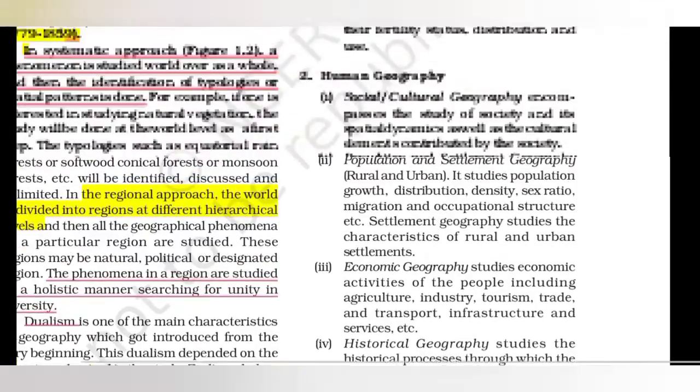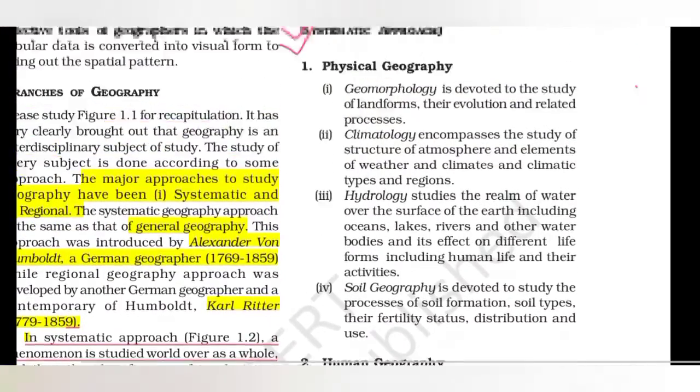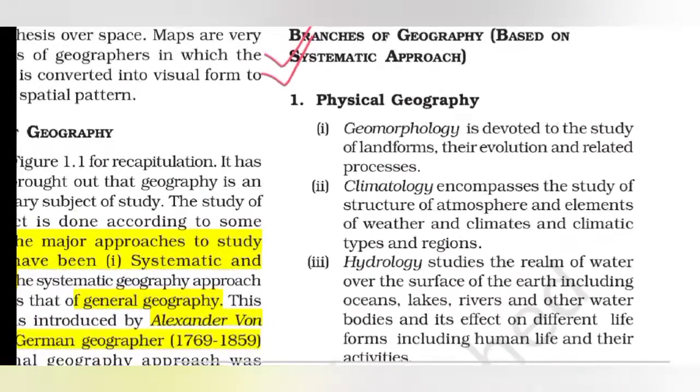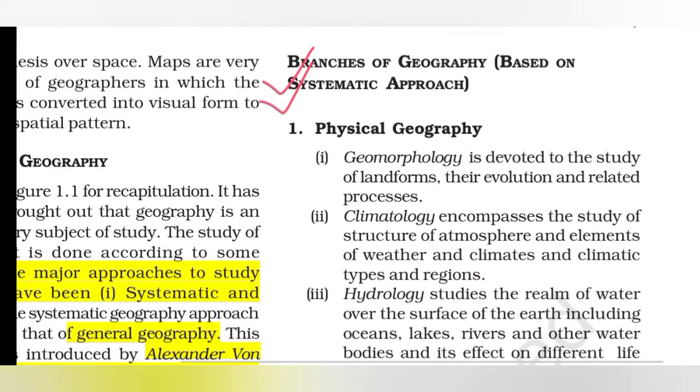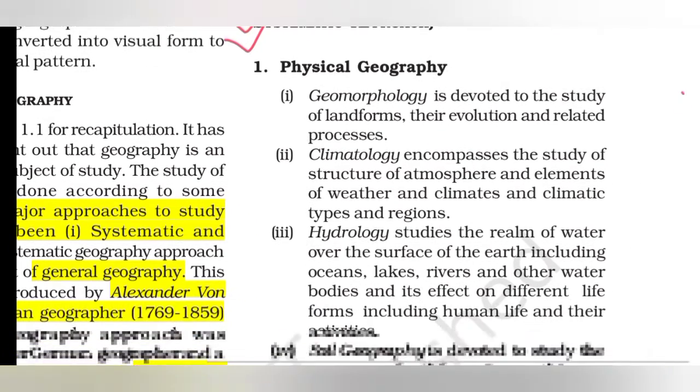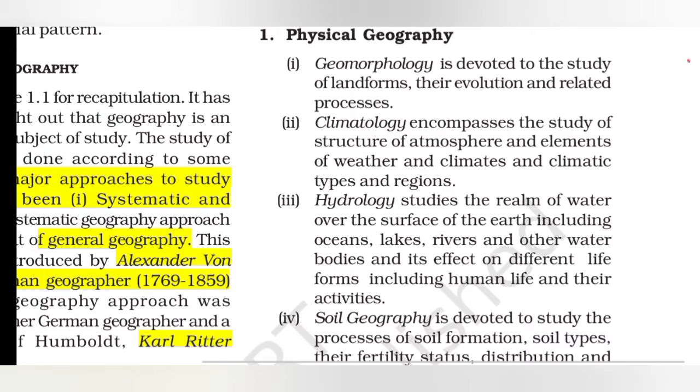Now we'll move on to the branches of geography based on the systematic approach. There were two approaches, systematic and regional, and we will study based on the systematic approach. First of all, we will study physical geography. In physical geography, there is geomorphology, devoted to the study of landforms.